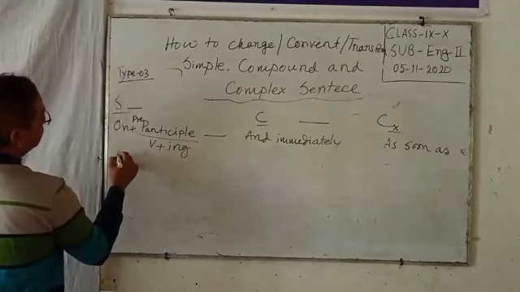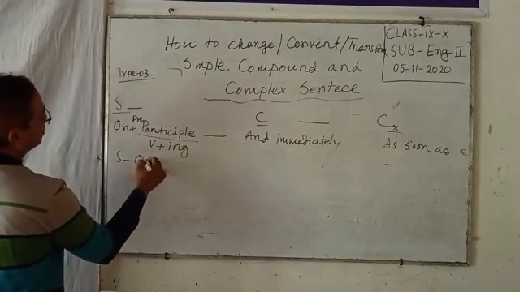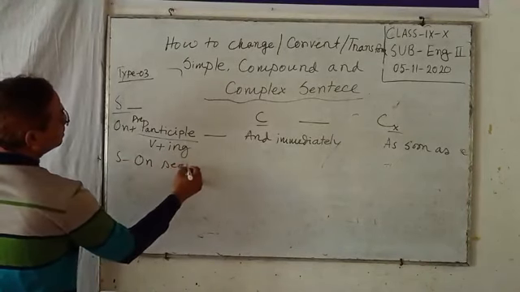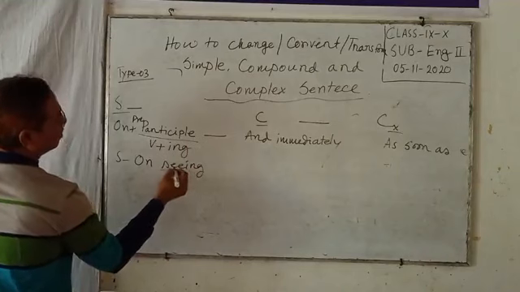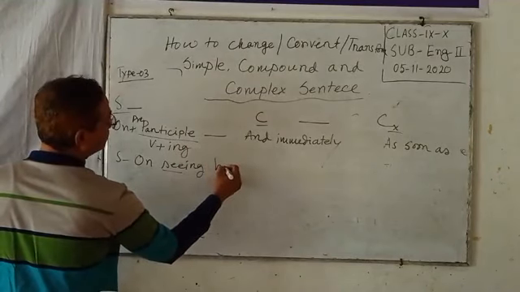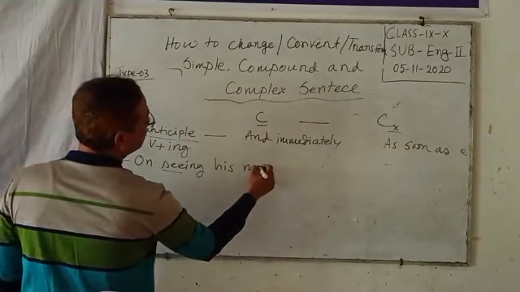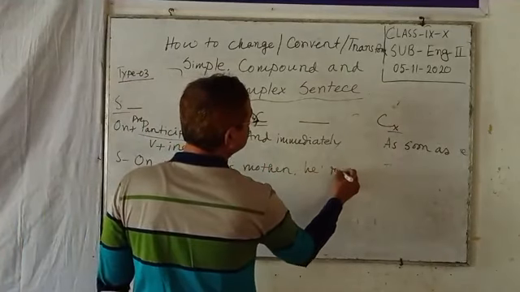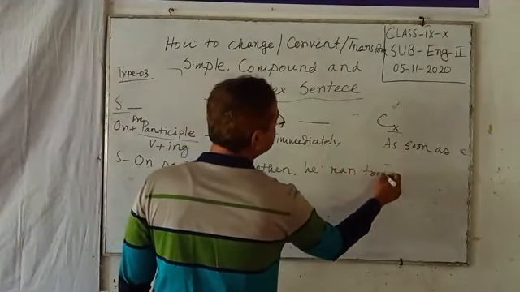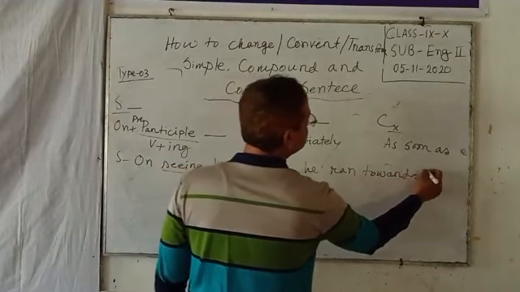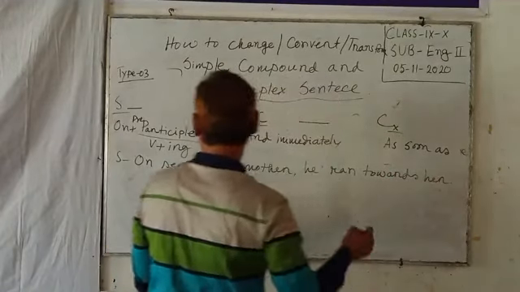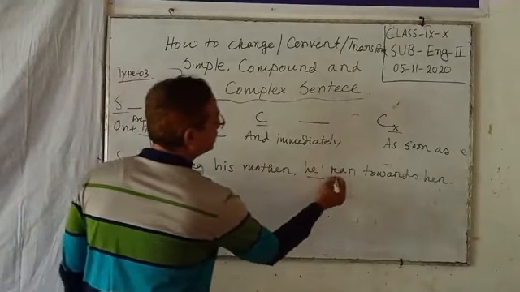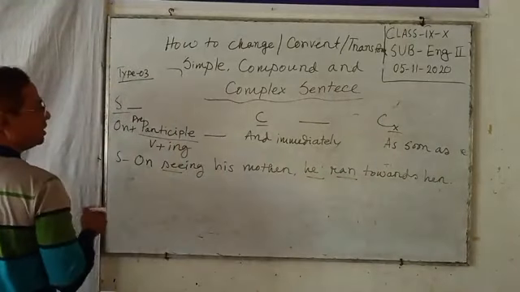Under simple sentence, dear students, look at the board. On seeing, this is verb plus ing. On seeing his mother, he ran towards her. This is the simple sentence: on plus present participle, then subject, finite verb.